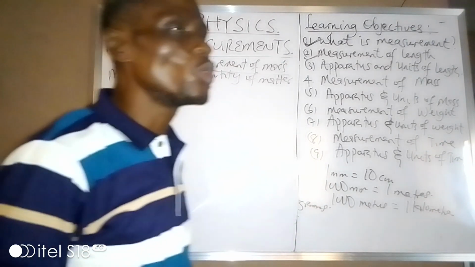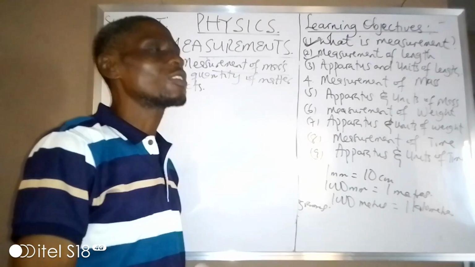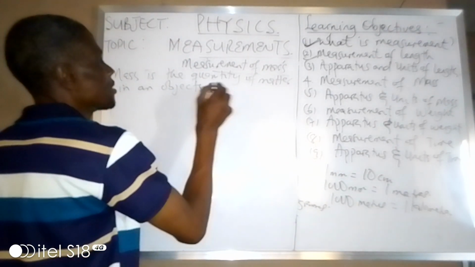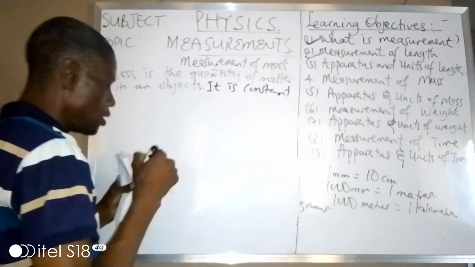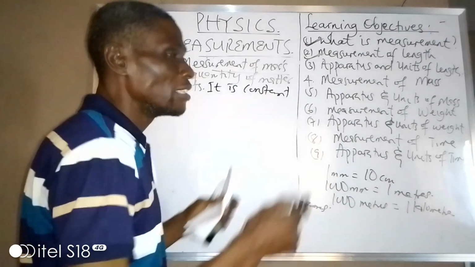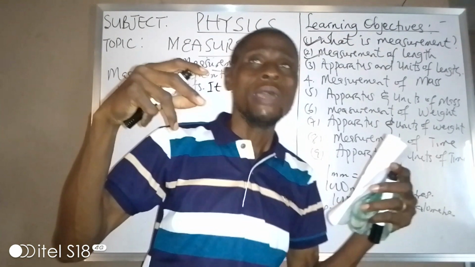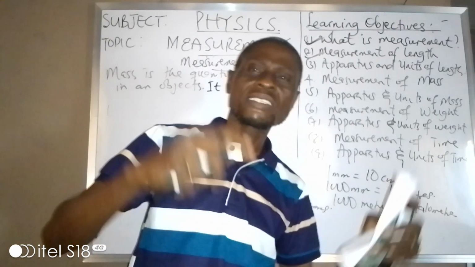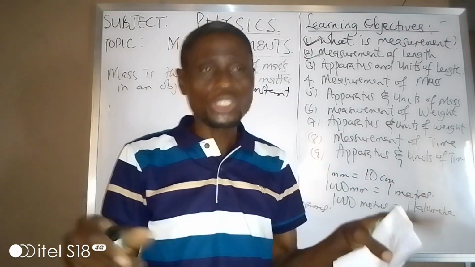And it is constant. It does not vary. It is the same everywhere. Mass is constant everywhere. If you measure the mass in Nigeria, and you go and measure the mass in England with the same instrument, you are still going to get the same mass. So mass is the same everywhere. Mass is constant. It does not change.